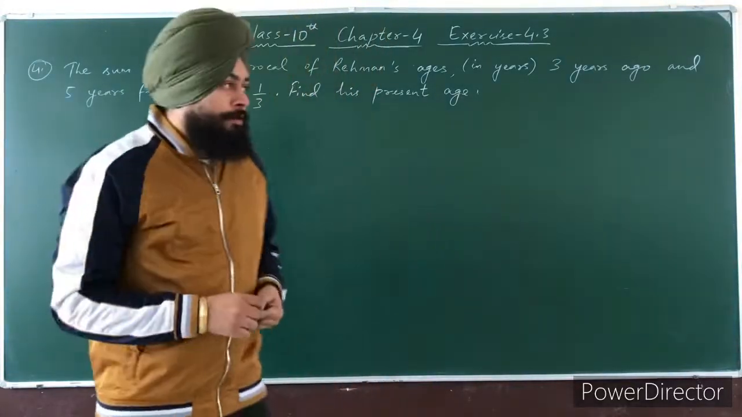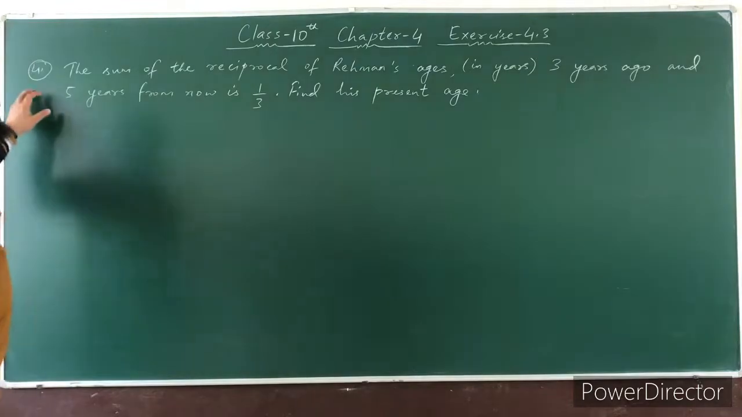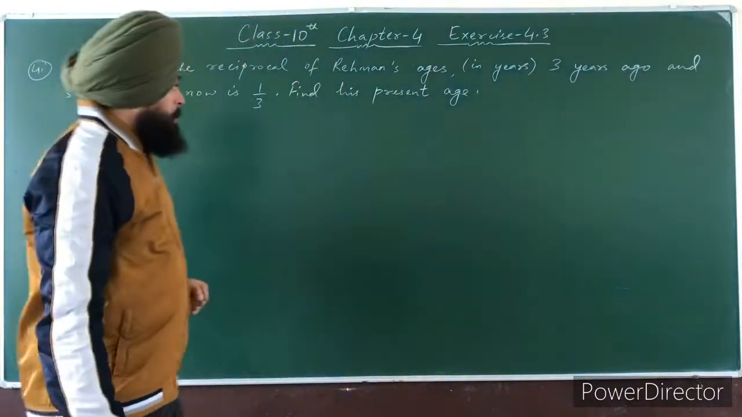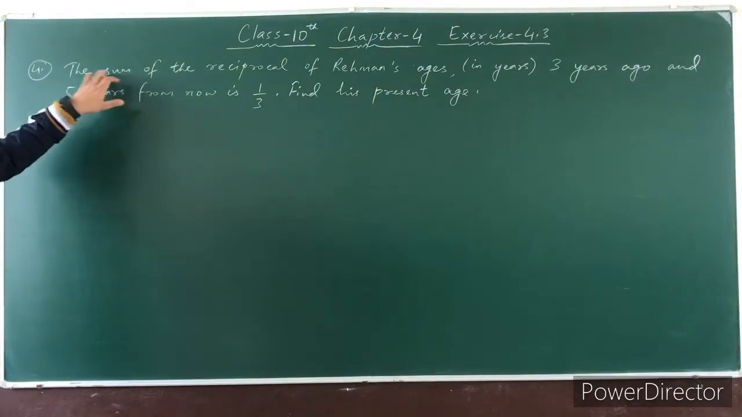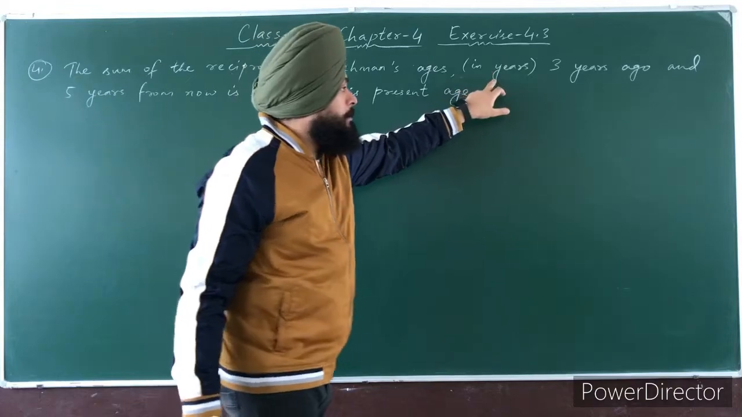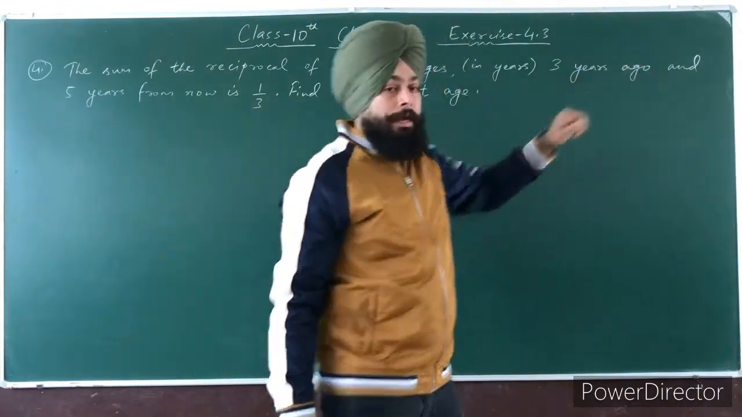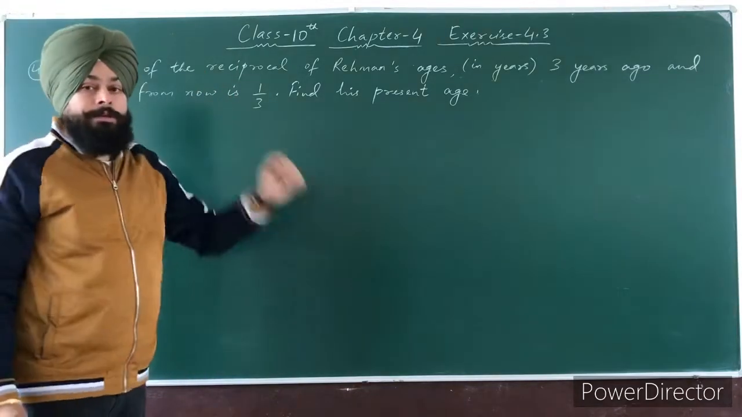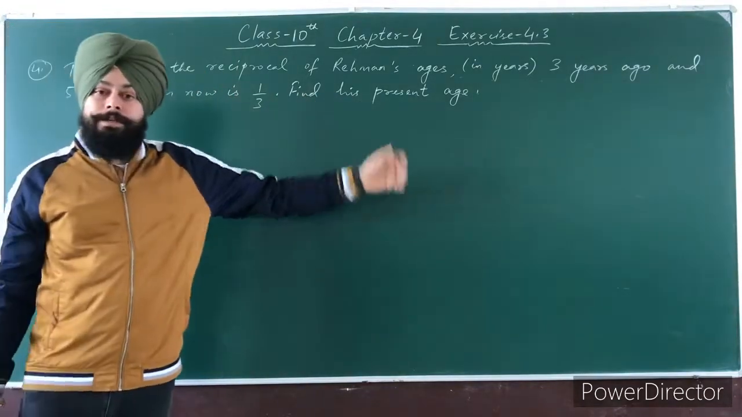So, in our today's lecture, we will start from question number 4 of your exercise 4.3. In this question, the sum of the reciprocals of Rahman's ages in years 3 years ago and 5 years from now is 1 by 3. So, find his present age.